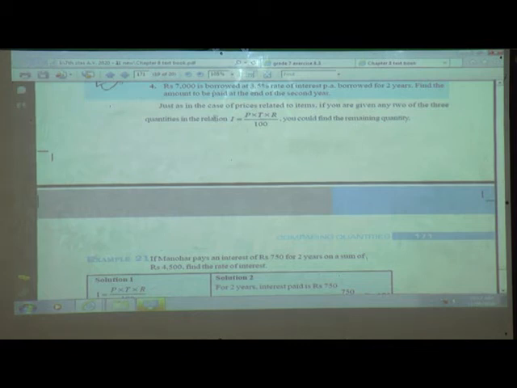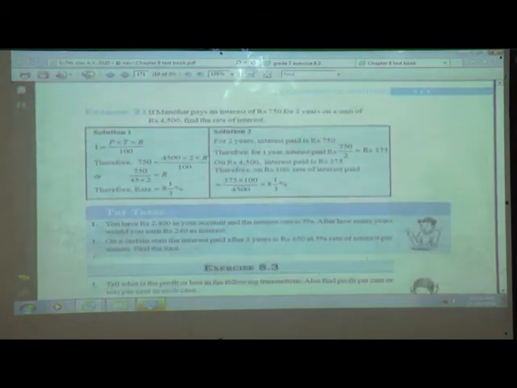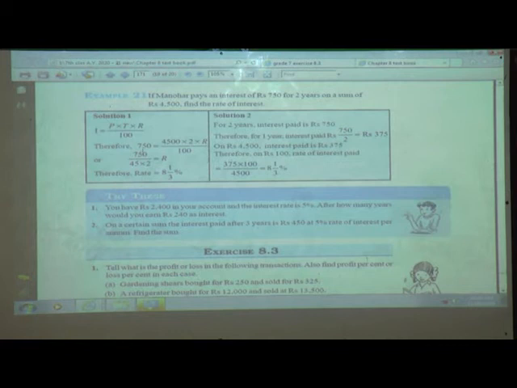If you know this, if three terms are given, you can find out the fourth term. So in this way we have written the formula, and we will try to find out with some examples how the formula will be applicable and how we can calculate.